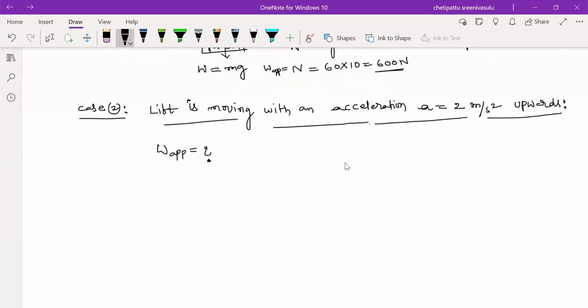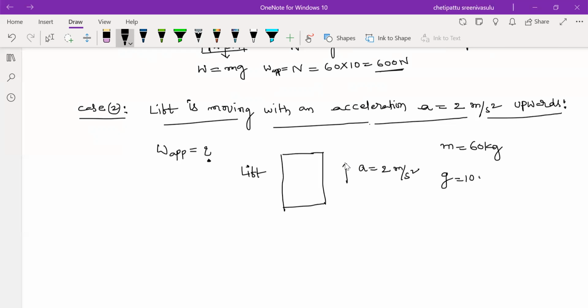So in this case, how to calculate? You look here, this is the elevator or lift, and the lift is accelerating in the upward direction, A equals 2 meters per second square. The mass of the man is 60 kg, and gravity we are considering as 10 meters per second square. This is the weighing machine and he is a man on the weighing machine. Now weight acts in the downward direction, W equals mg, and the normal reaction acts in the upward direction.